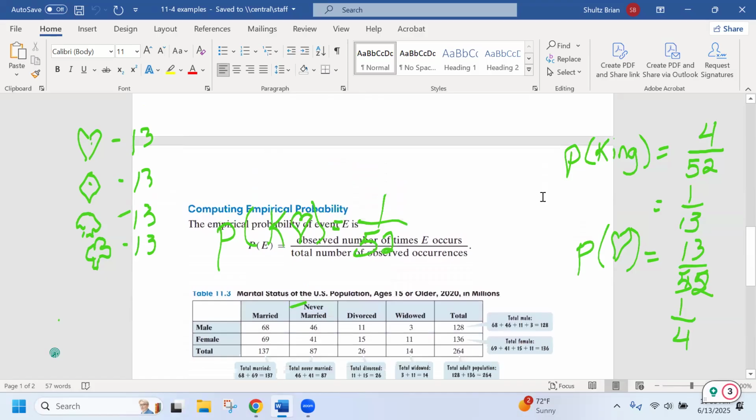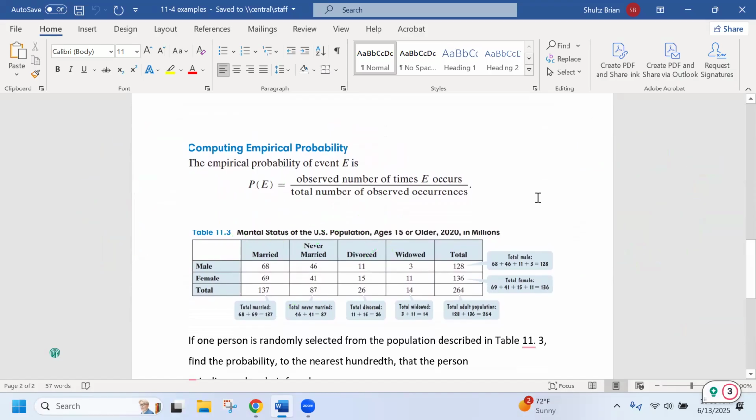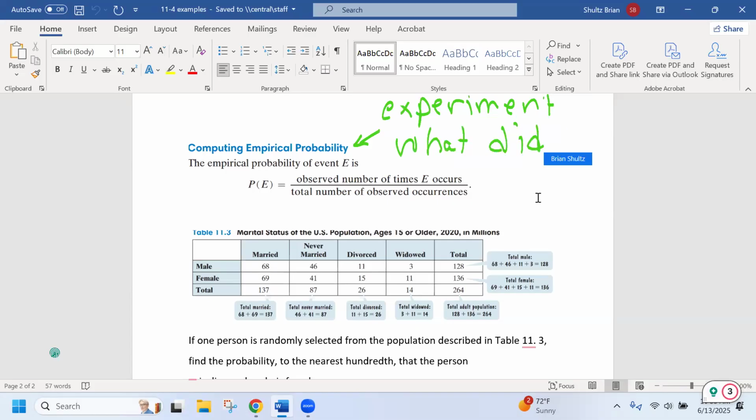Let's talk about empirical probability. That's the next thing. Now, theoretical probability, I said at the start, was what could happen. Empirical probability is experimental. Instead of what could happen, it's what did happen in an experiment that we did. Still talking about the part over the whole.